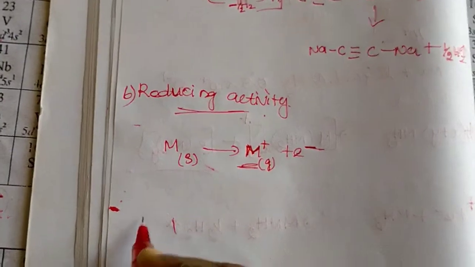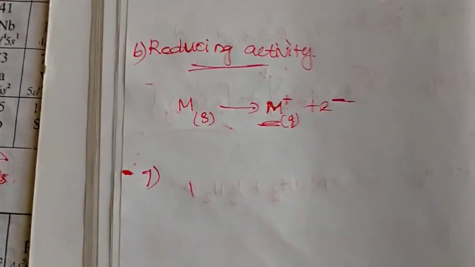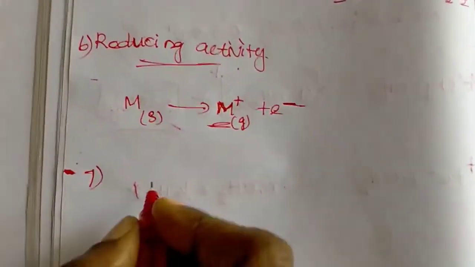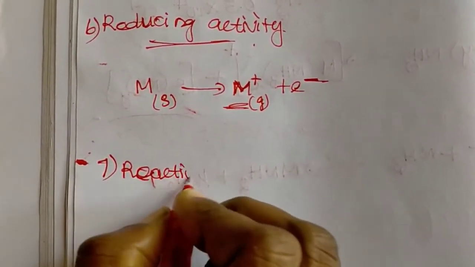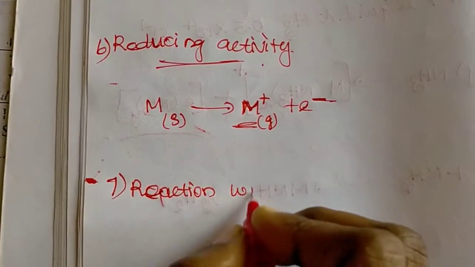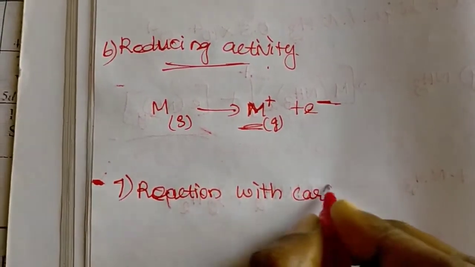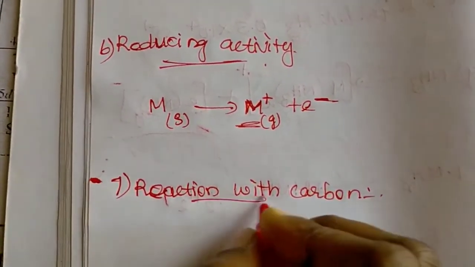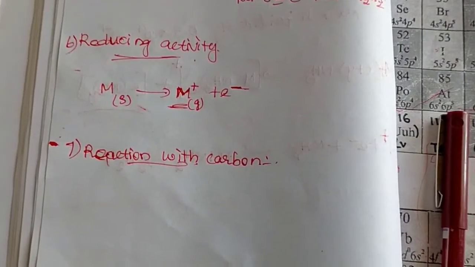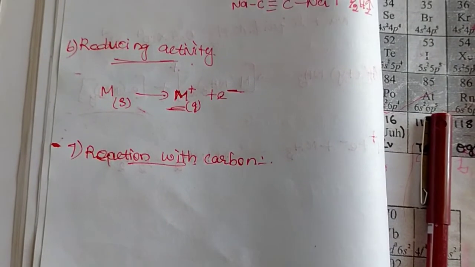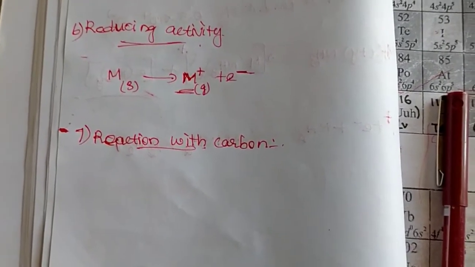The final chemical property of the alkali metals is reaction with carbon. In the distinctive properties, we already learned about the reaction of carbon with lithium and other metals.